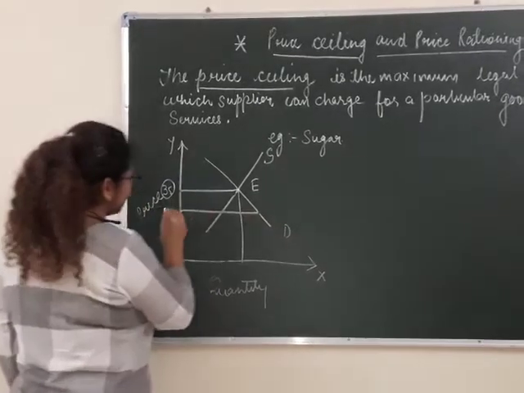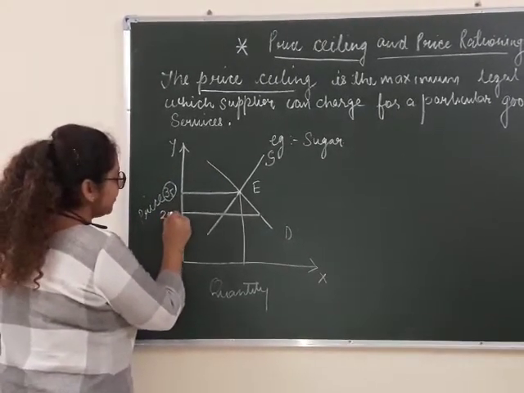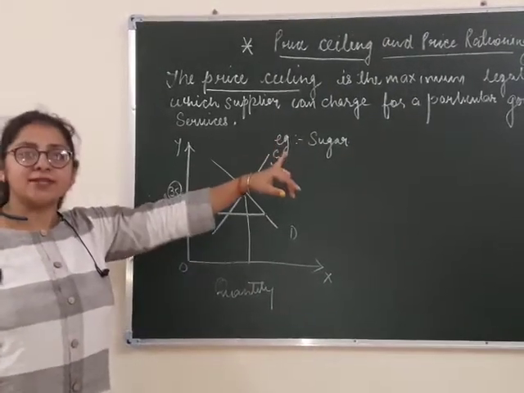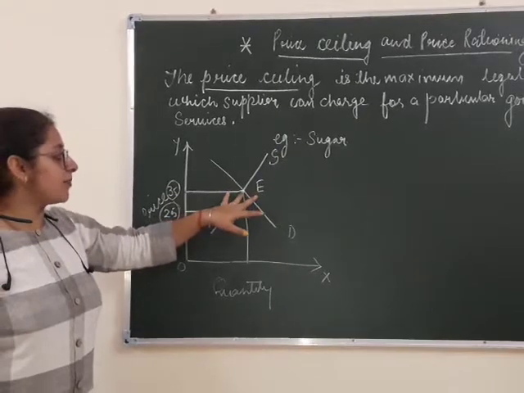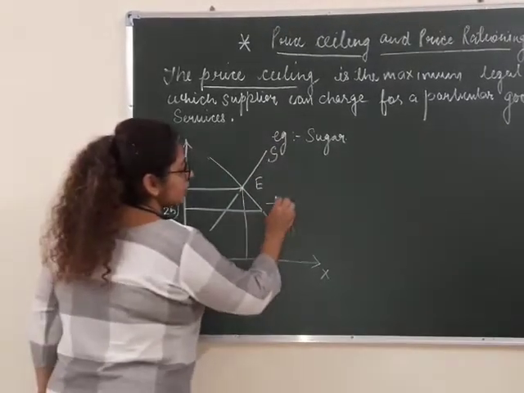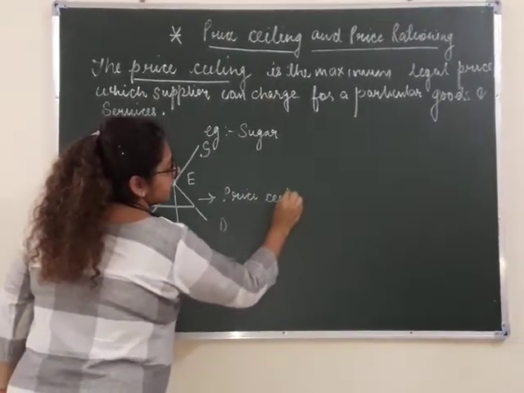It will say that now sugar will be sold at the price of 25. This is a price decided by the government, charged lower than the equilibrium price, and this is known as price ceiling.